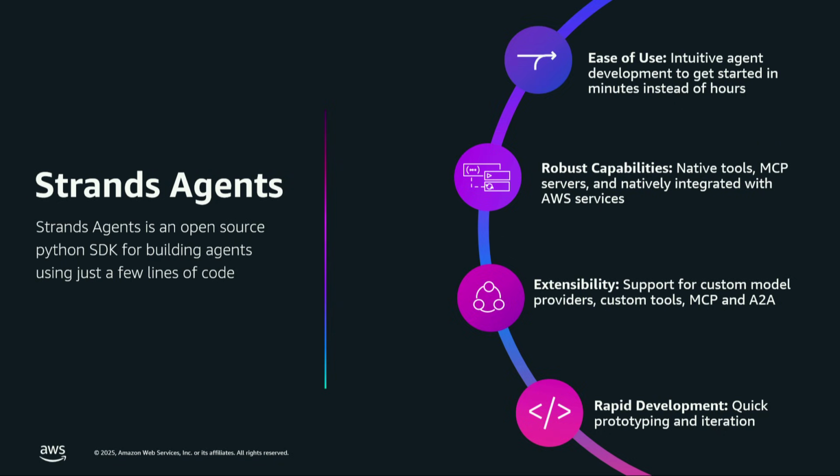So the most common tools that an agent might require, those are already built for you. So we can directly start tapping into those tools, but it also makes it really simple for us to create custom tools. And 3, Strands has native support for some of these emergent protocols. So think of MCP and A2A, and our agent factory is going to use those protocols as well.